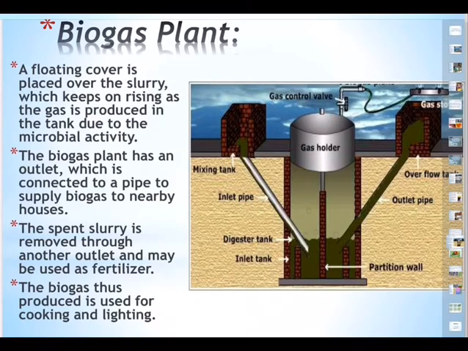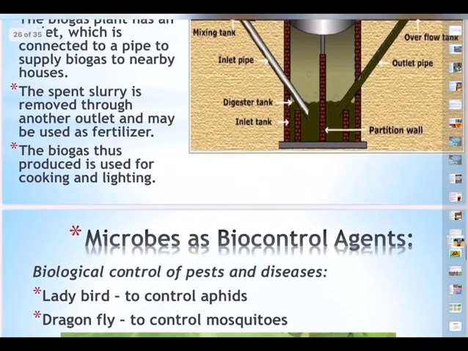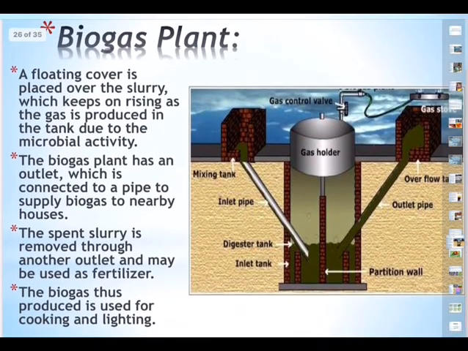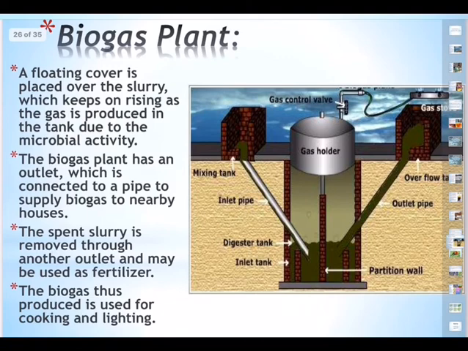This is due to microbial activity. The biogas plant has an outlet, as you are seeing, which is connected to a pipe to supply biogas to nearby houses. The spent slurry that will be at the bottom is removed through another outlet. There is an outlet pipe, and this will be used as biofertilizer in the agricultural field. The biogas thus produced is used for lighting and cooking, boiling of water, etc.